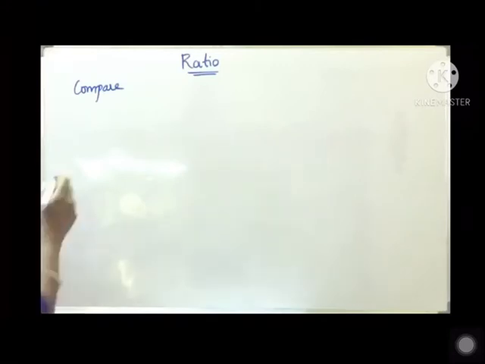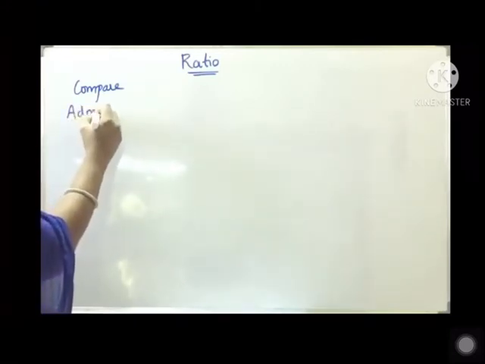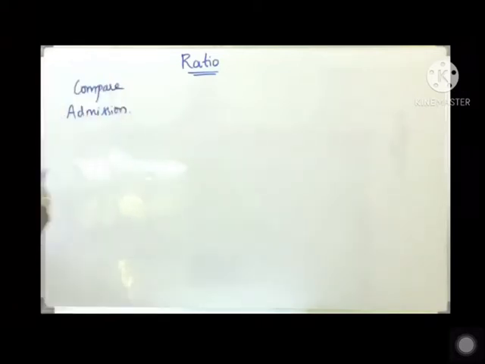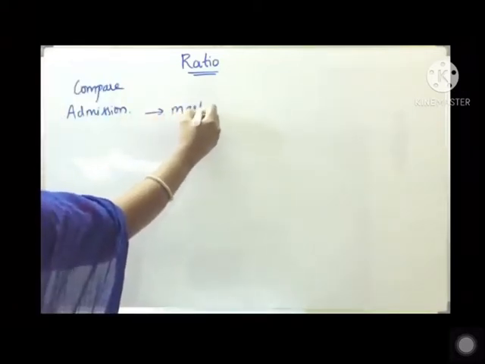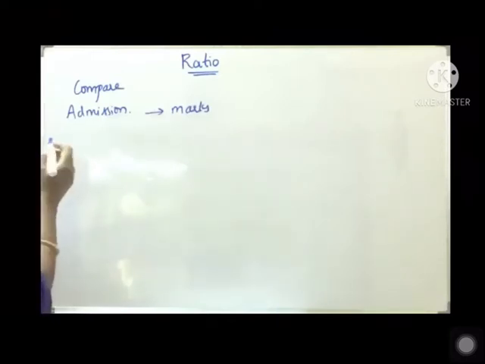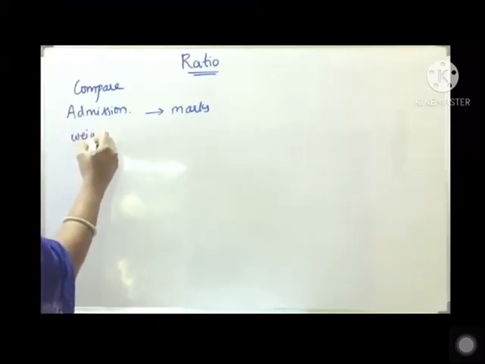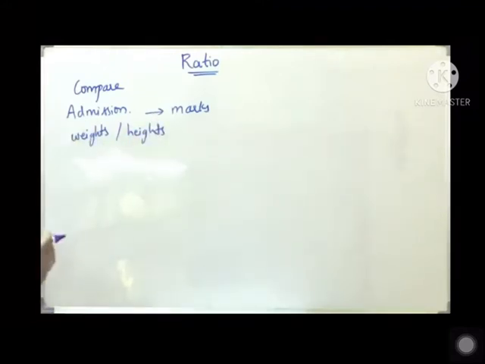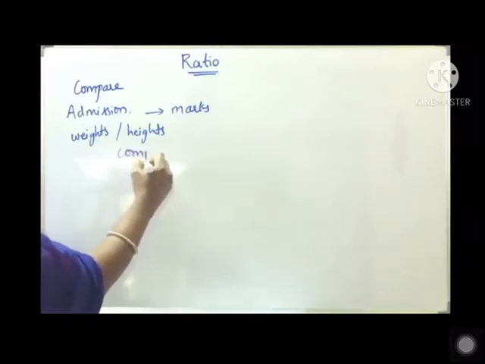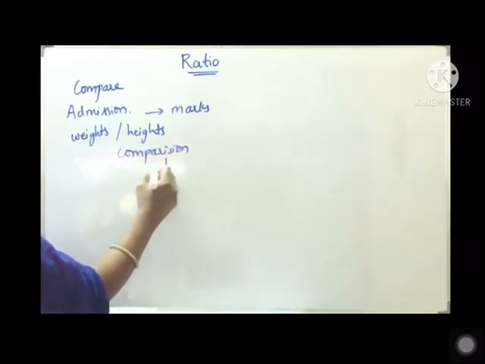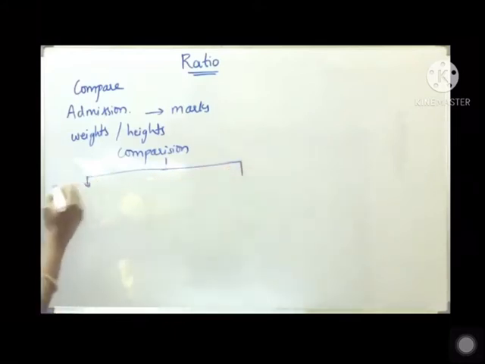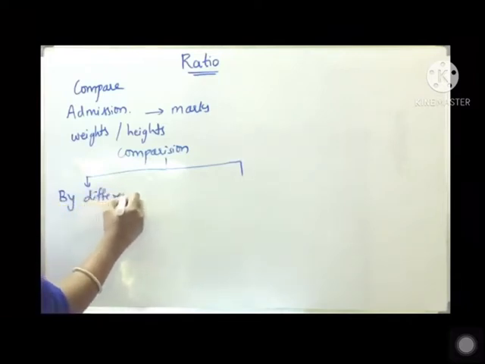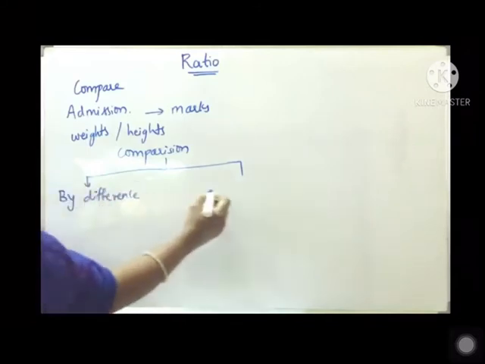For example, at the time of admission in the school, we compare the marks of the students, isn't it? Whereas at the time of recruitment in the police or any other activity, we compare the weights and heights of the candidates. Generally, the comparison is done in two ways. One way is comparison by difference, and another is comparison by division.